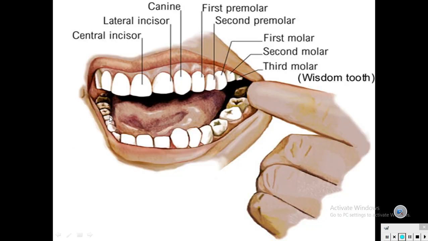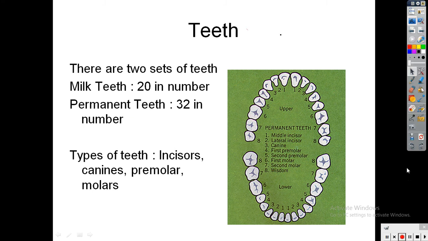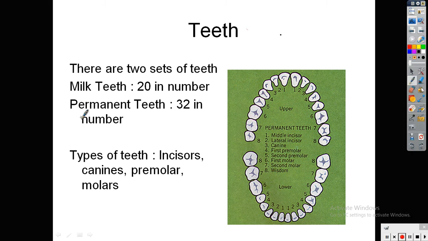The second set of teeth is called permanent teeth. That means it is permanent. Once it is there, it cannot be replaced. And the first set of teeth, called milk teeth, is 20 in number, and permanent teeth in our mouth are 32 in number.